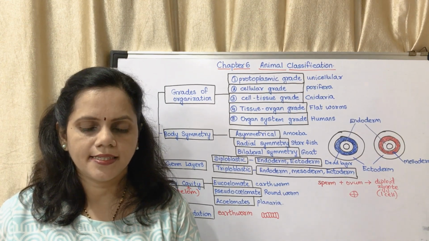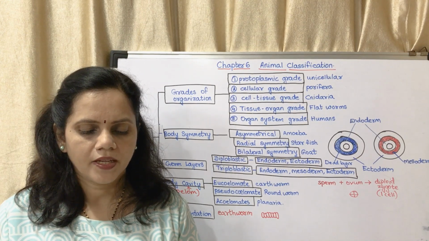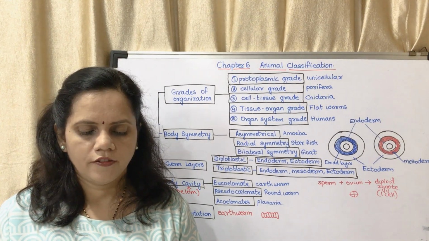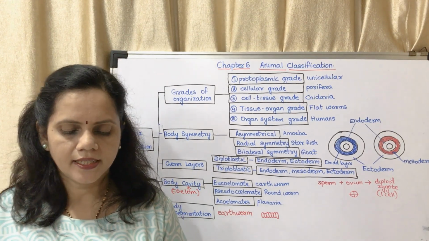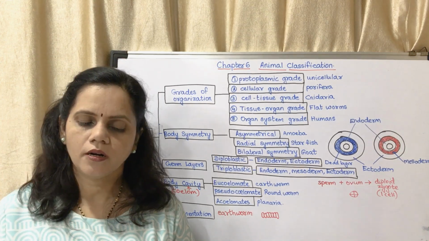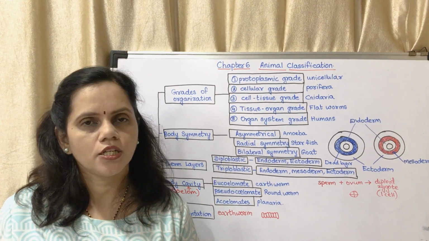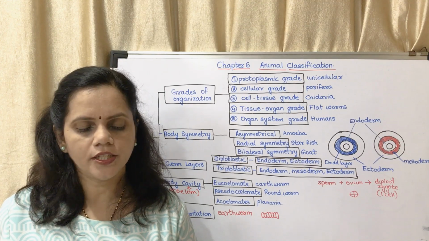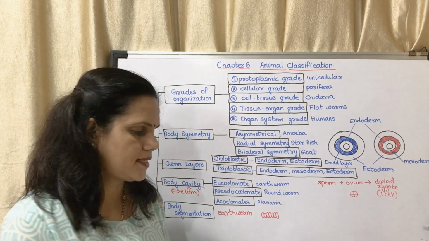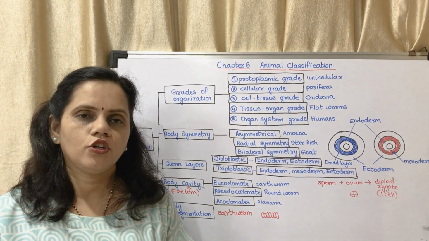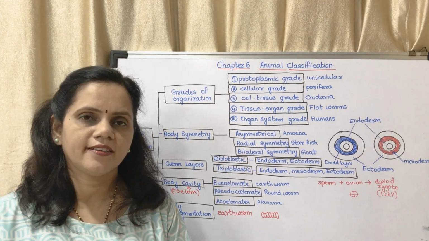Page number 66, body cavity, coelom, figure 6.11, that is animal types as per body cavity, eucoelomate, pseudocoelomate, acoelomate. You may read it and write the examples. Okay. Now you may copy this in your notebook.